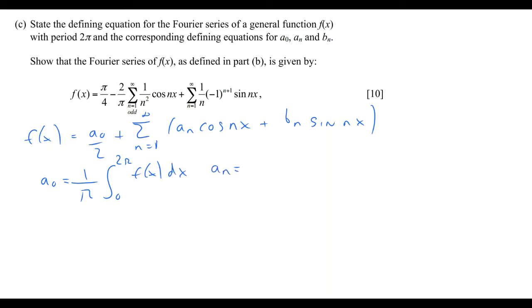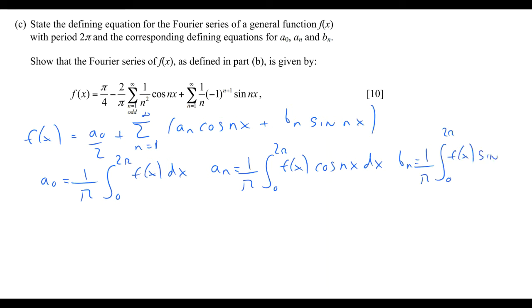An is given by 1 divided by pi, the integral between 0 and 2 pi of f of x cos nx dx, and bn is given by a similar formula, 1 over pi, the integral between 0 and 2 pi of f of x sine nx dx.